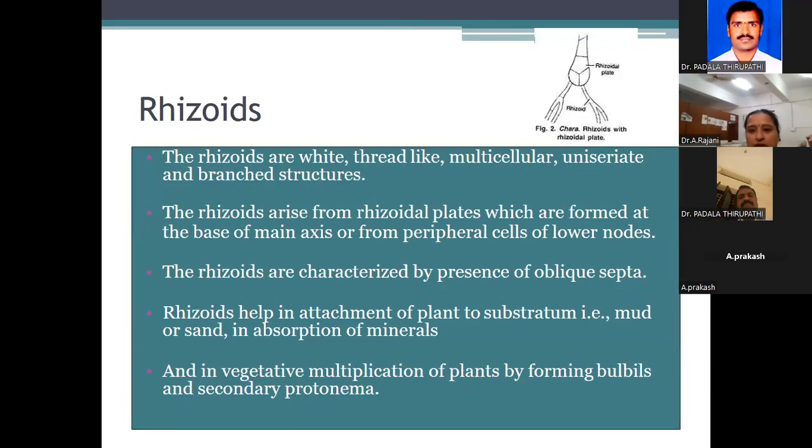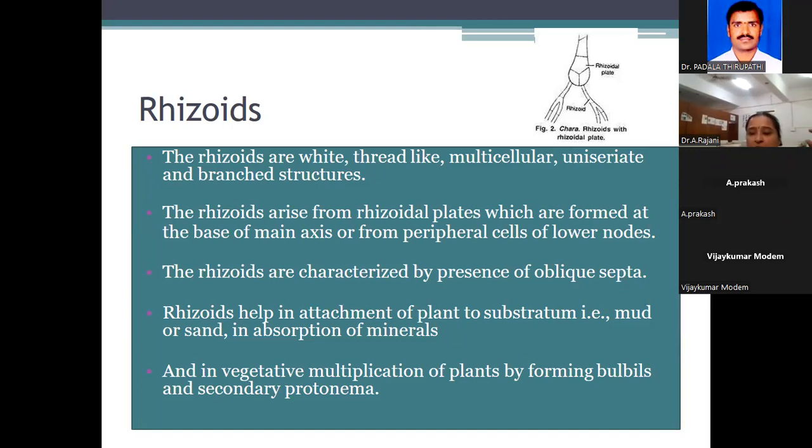See, this is a rhizoid. What type of rhizoids? Sometimes a question is asked about the rhizoids. Here, rhizoids are white colored, thread-like structures, made up of multicellular, unicellular, and branched types of rhizoids. Very, very important: the branched type of rhizoids is present in the Chlorophyceae member, that is Chara.